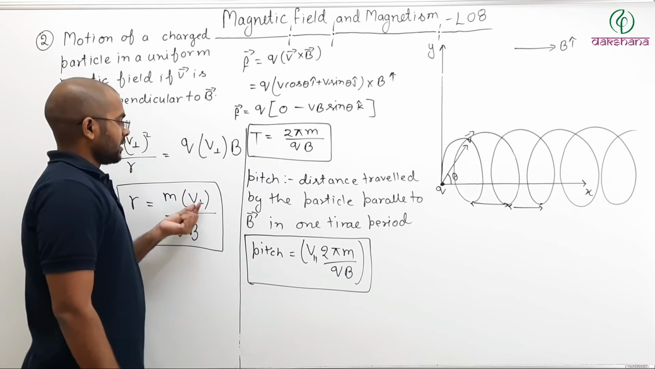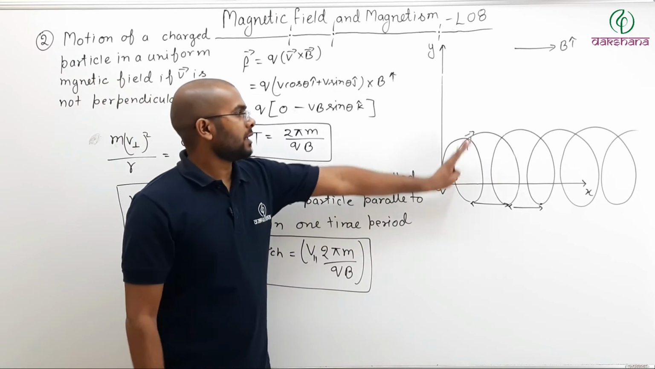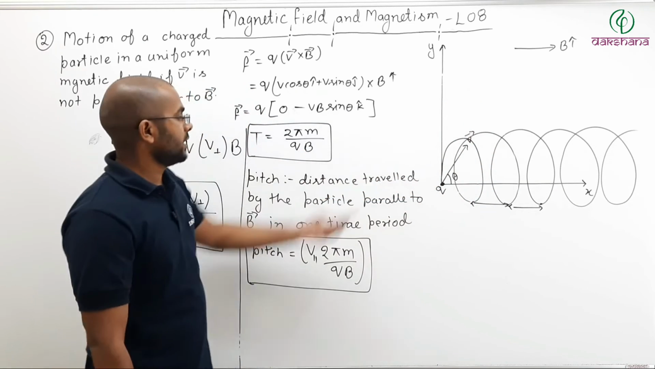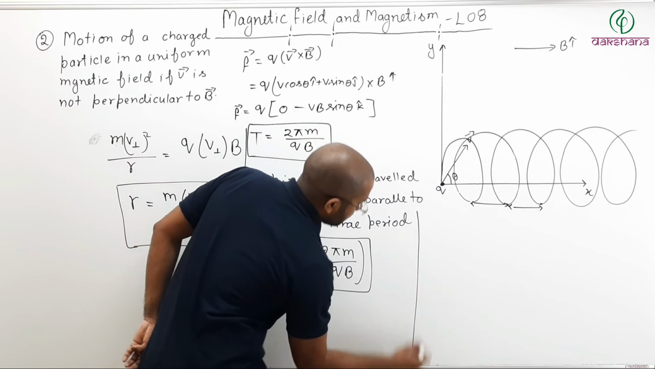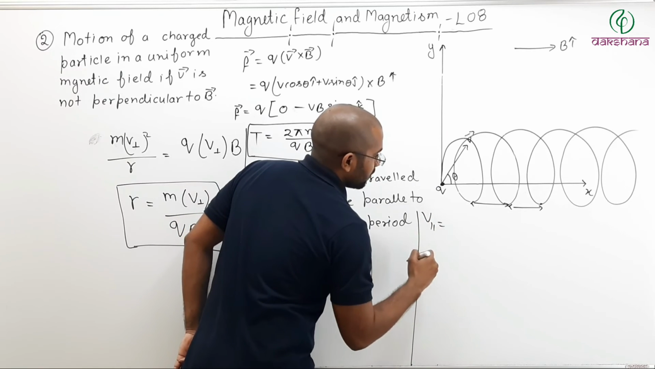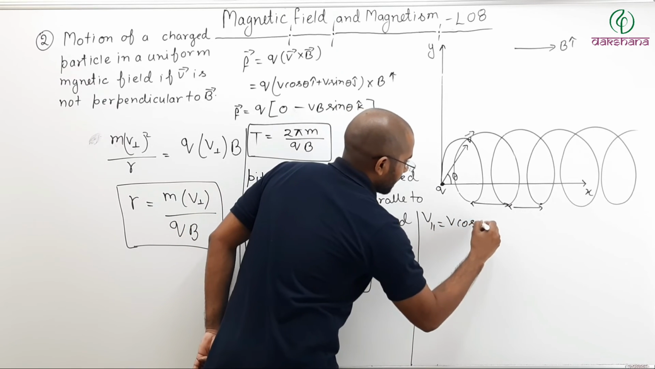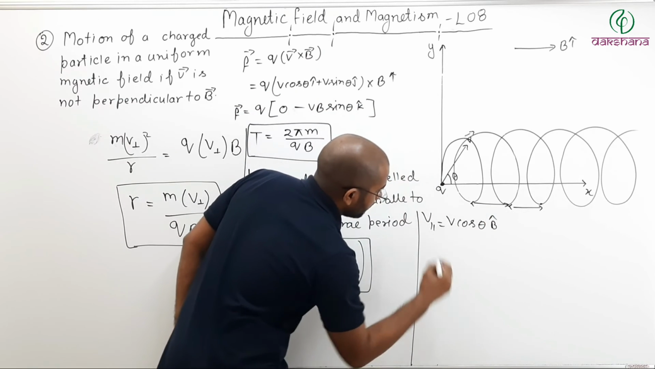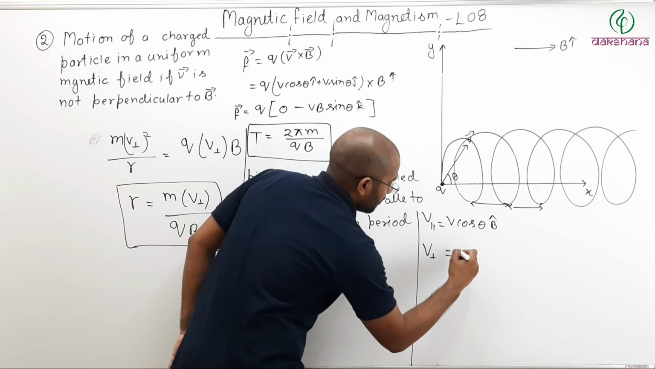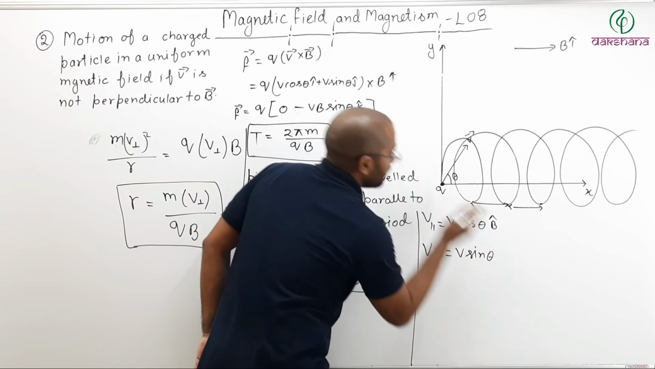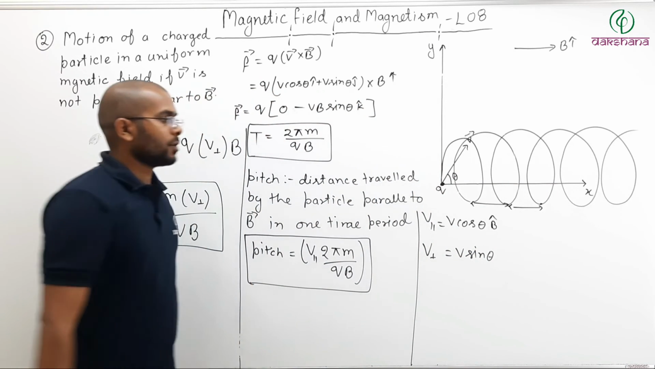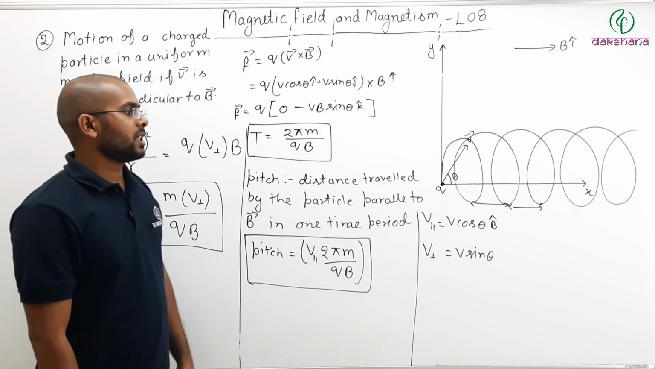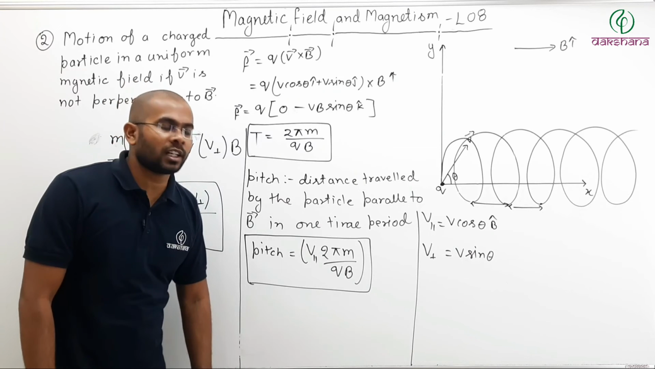Now, what is V perpendicular? If the velocity is V, making an angle theta with the magnetic field, then V parallel will be V cos theta, along the B unit vector direction. And V perpendicular is V sin theta in the perpendicular direction. So you can take V cos theta as the parallel component and V sin theta as the perpendicular component.